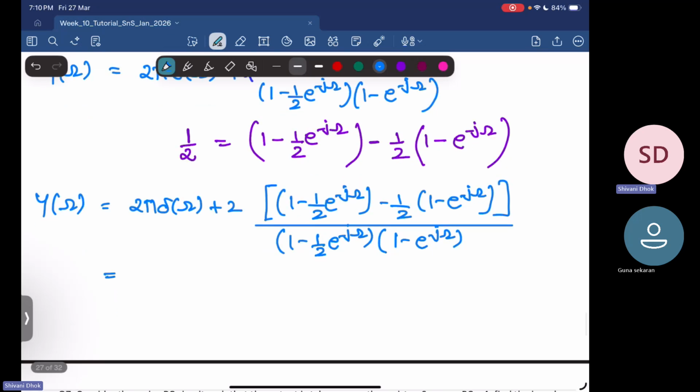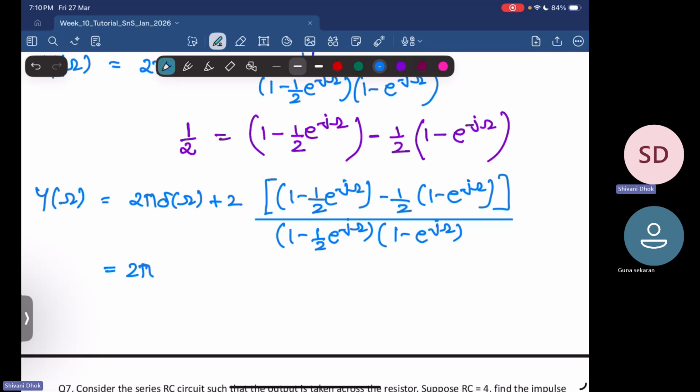So this is equal to 2 pi delta omega plus 2 upon 1 minus e power minus j omega, minus, half into 2 will give me simply minus, 1 upon 1 minus half into e power minus j omega.